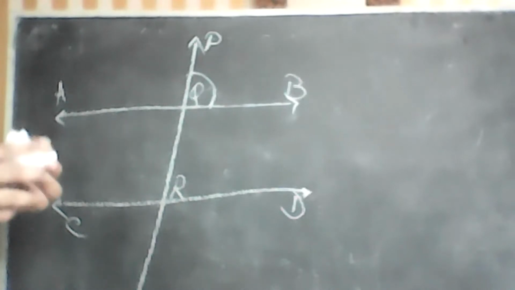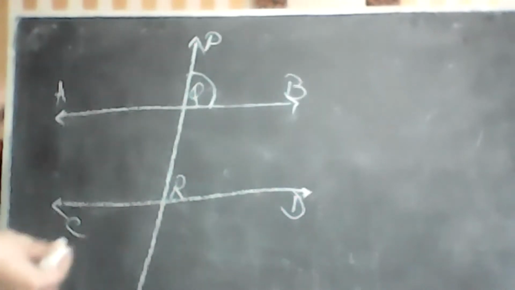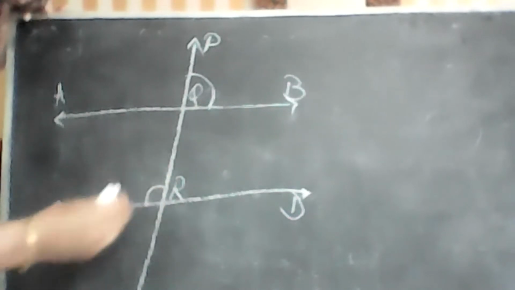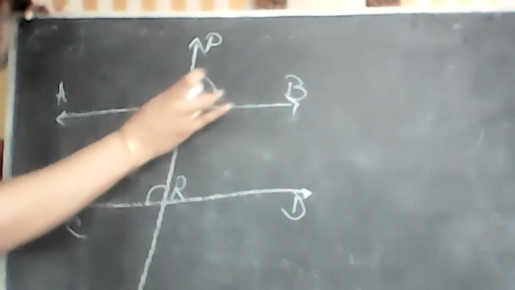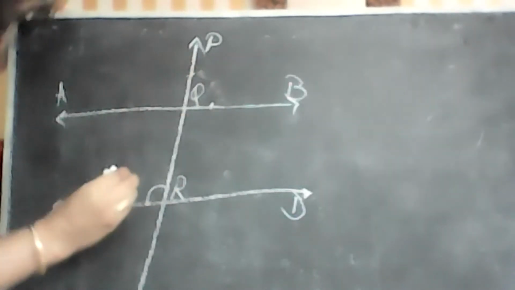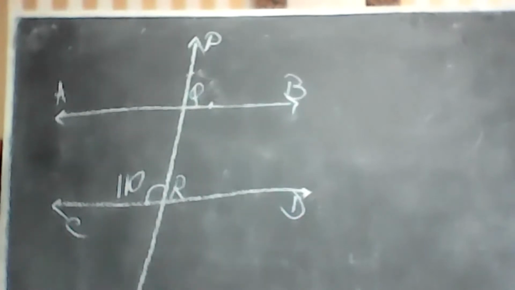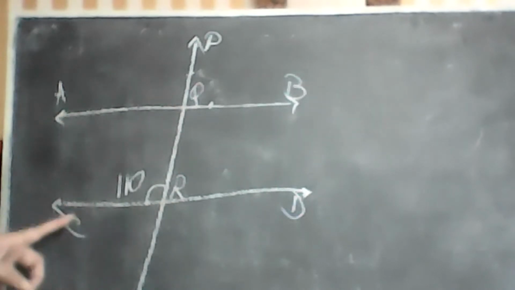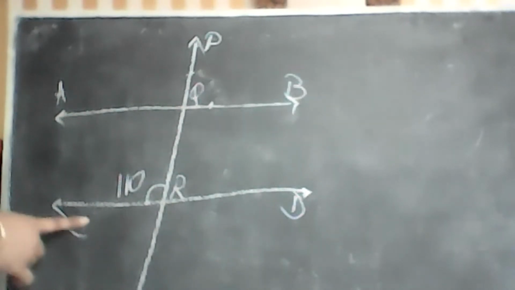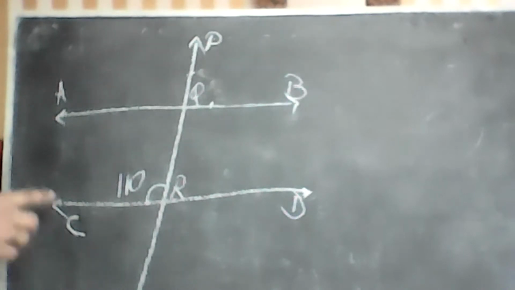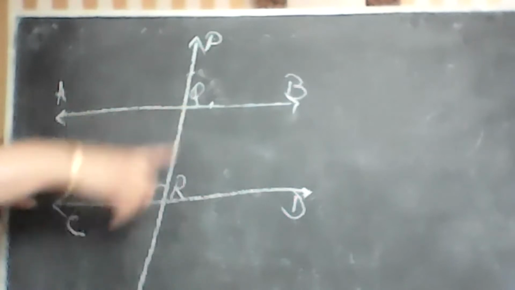Yes, ma'am. Tanishka, this angle is 110. Tell me the interior alternate angle to this. Angle QRC is 110. Okay. Tell me the interior alternate angle to QRC.